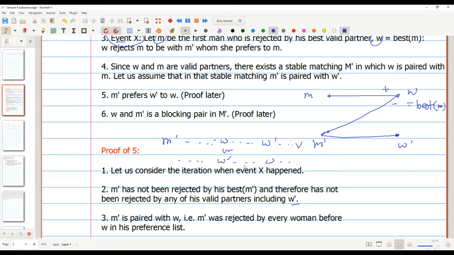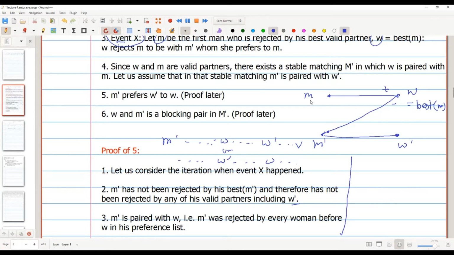Is the proof clear, or do you want me to repeat it once? Can you just repeat what M prime means? I'm not seeing why M prime and W are matched at stage X. I'm not getting that point.